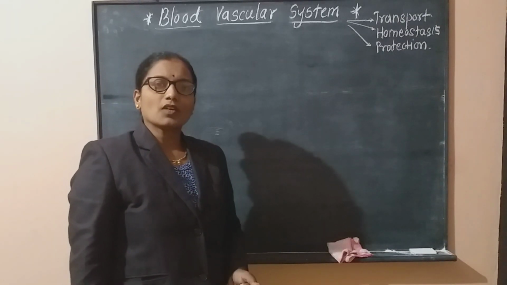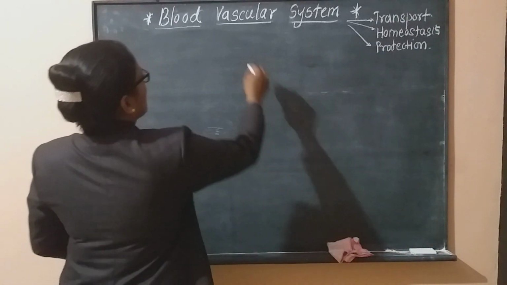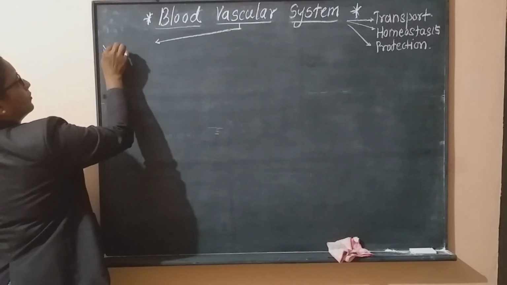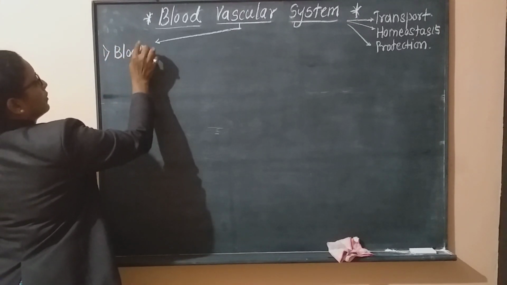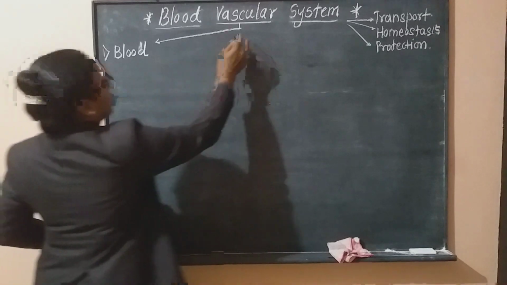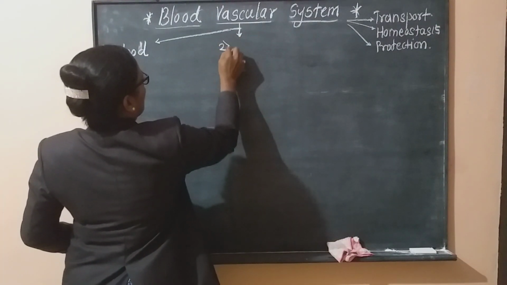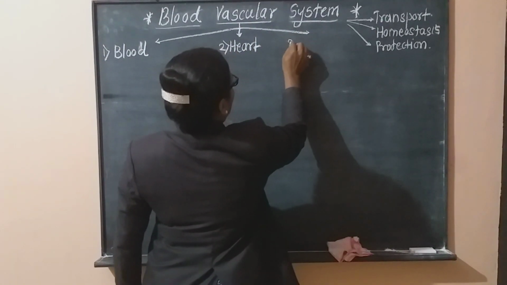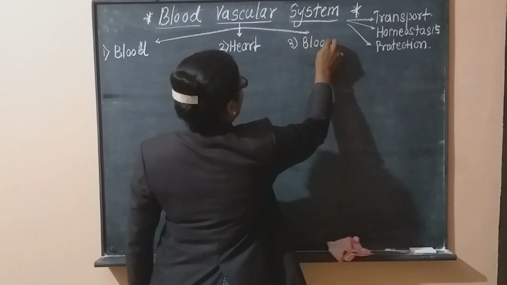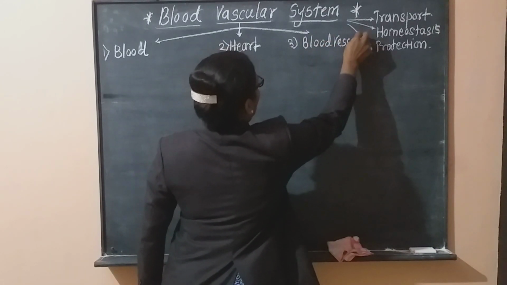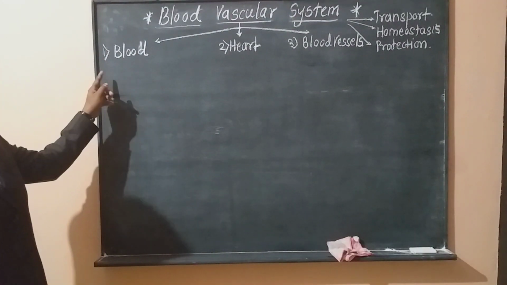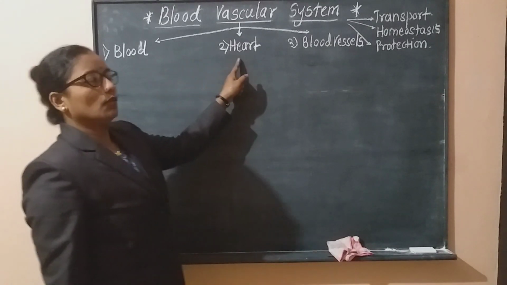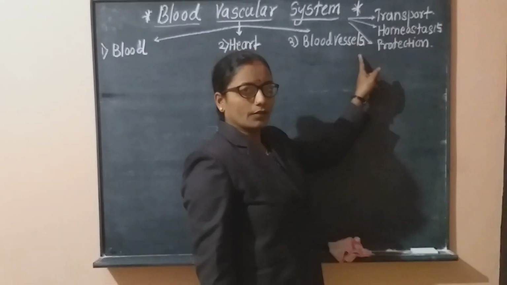Now the blood vascular system consists of three components. The first component is called blood. The second component is called the heart. And the third component of the blood vascular system is the blood vessels. These are the three components: first blood, second heart, and third blood vessels.